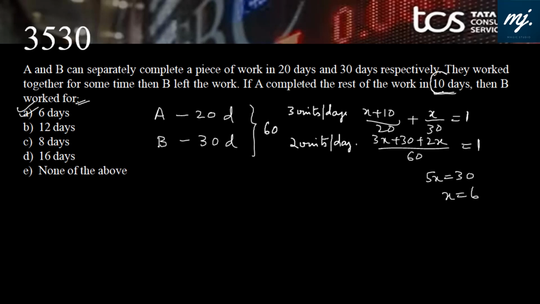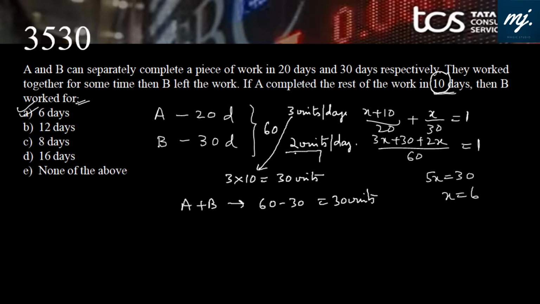The rest of the work is completed by A in 10 days. In 10 days, how many units can A produce? 3 into 10, that is 30 units. That means A and B together have produced 60 minus 30, that is 30 units. And what was their working rate? They were producing 5 units per day. That means A and B worked for 6 days. B worked for 6 days. Option A fits in.